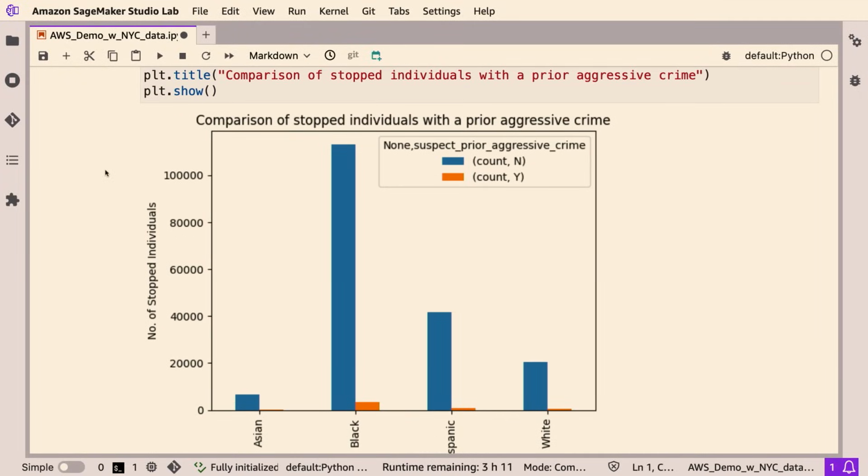So we see that for the most part, people across all racial categories do not have a prior of aggressive crimes. So yeah, most of the people being stopped are newly being stopped for something that they do not have a past of.